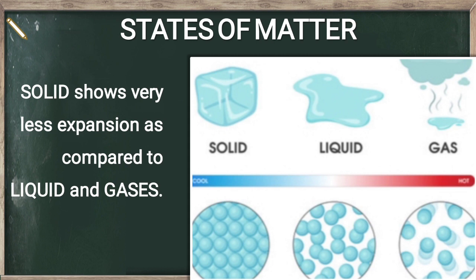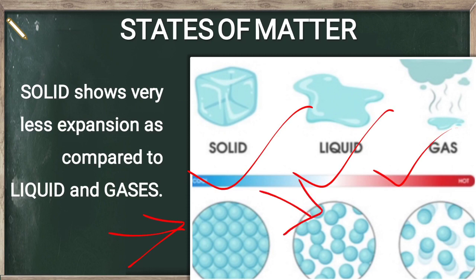States of matter. All of you know that there are 3 states of matter: solid, liquid and gases. Every single thing you see here has a different kind of molecule arrangement. In solid, the molecules are tightly packed with each other. In liquid, they are a little farther away from each other, and in gases, the gap is more than in liquid.